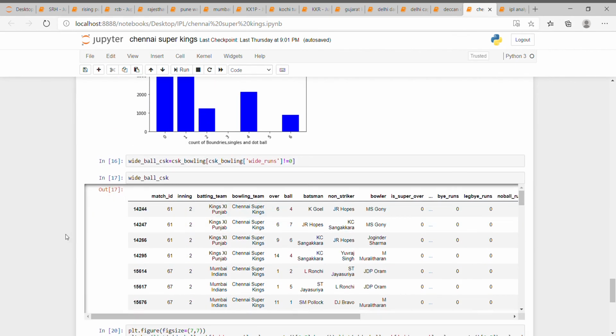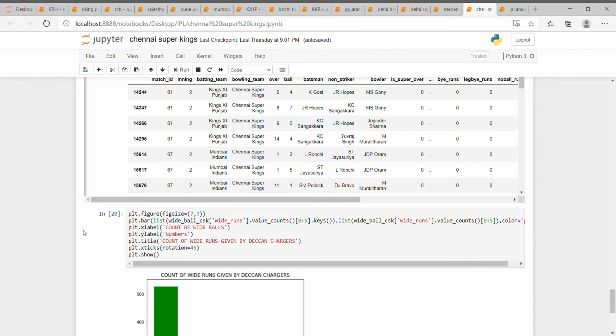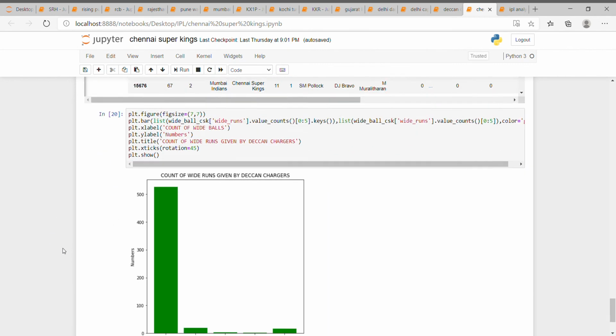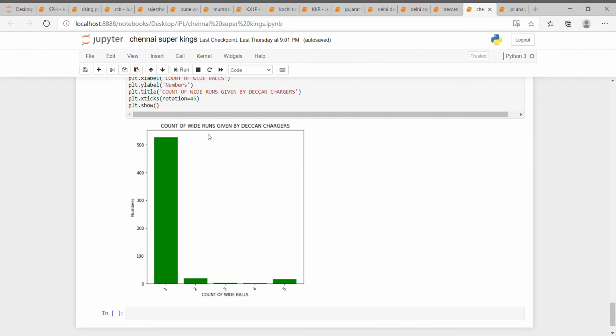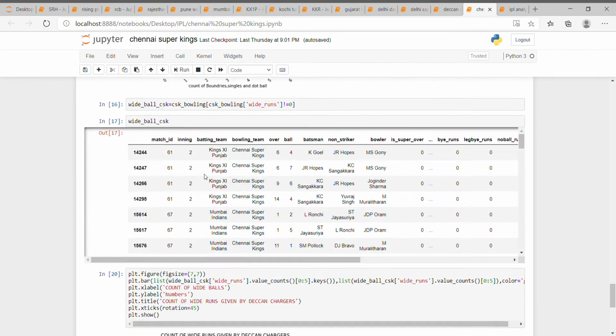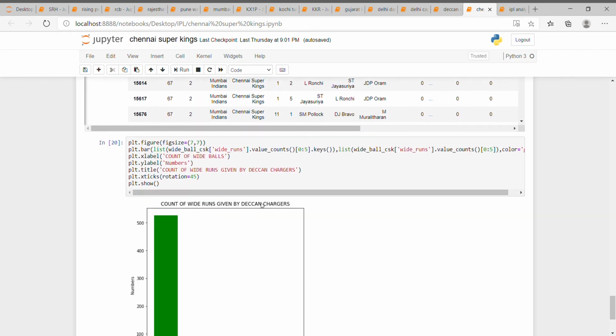This is the wide ball count excluding the zeros, like the count of wide runs given by Deccan Chargers. Sorry, this is not Deccan Chargers, this is actually CSK.